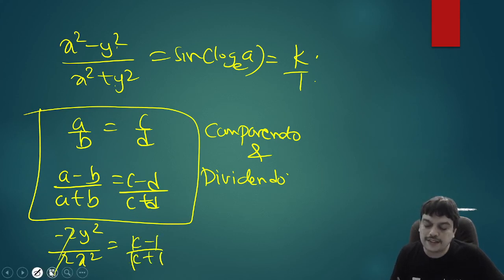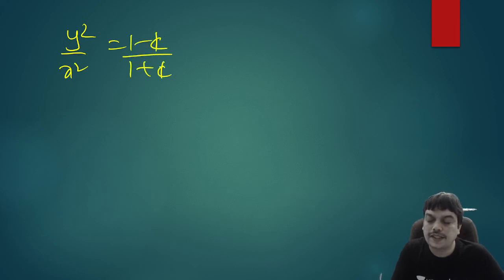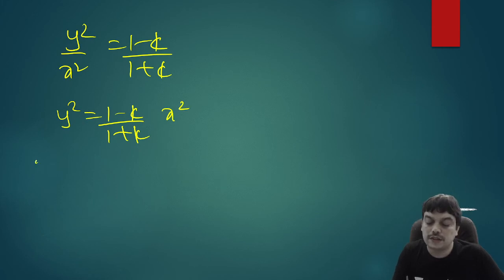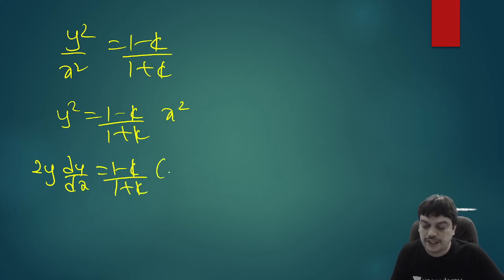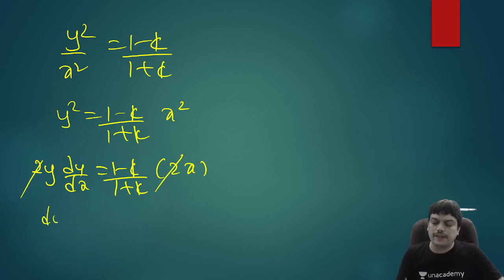So this 2 also cancels out and you'll be getting y square by x square equal to, write that minus sign in the RHS, you can write 1 minus k by 1 plus k, which is a constant anyway. So y square is equal to this. So now if you differentiate this, you get 2y into dy by dx equal to 1 minus k by 1 plus k is a constant. Write that as it is, and x square has a derivative 2x.